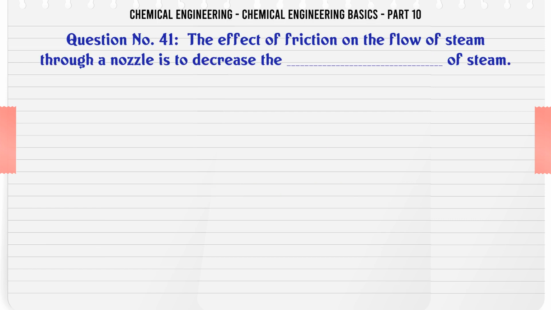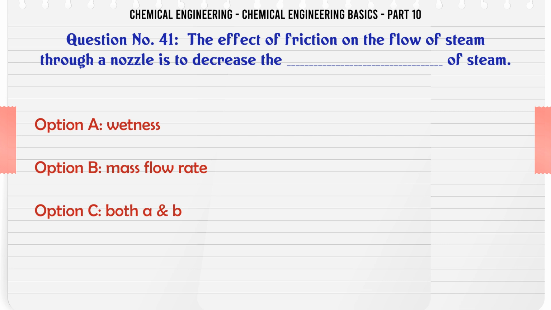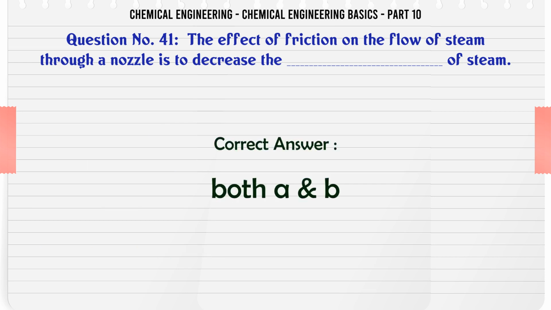The effect of friction on the flow of steam through a nozzle is to decrease the of steam. A. wetness. B. mass flow rate. C. both A and B. D. neither A nor B. The correct answer is both A and B.